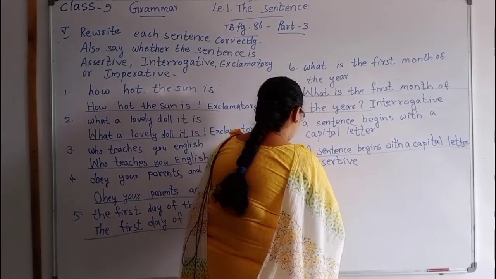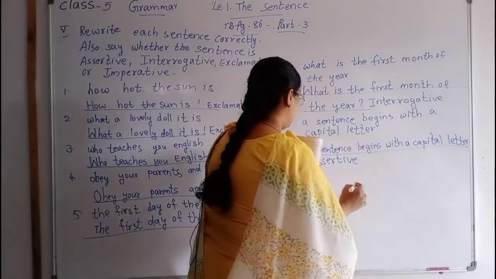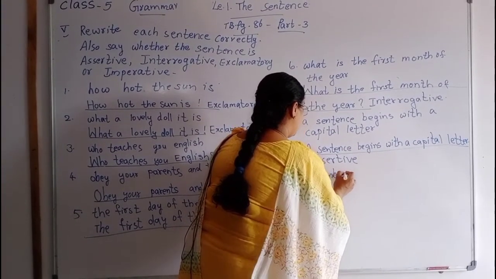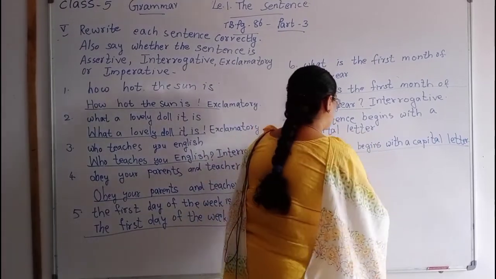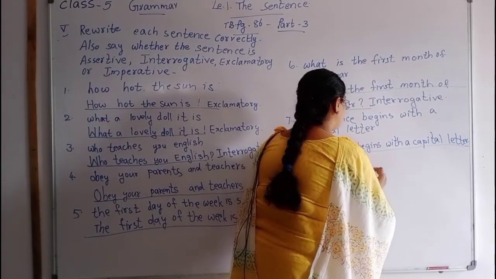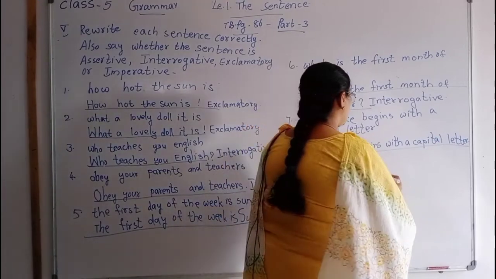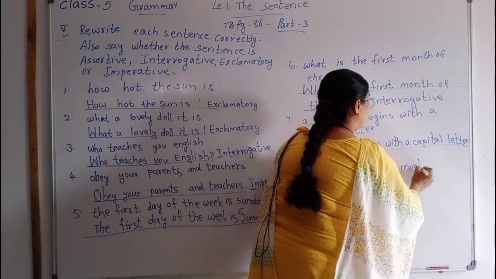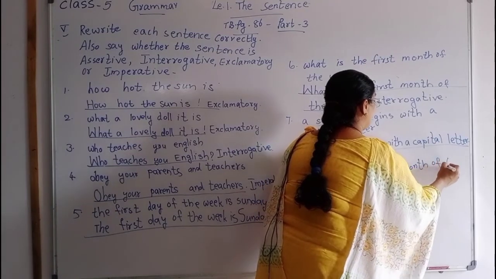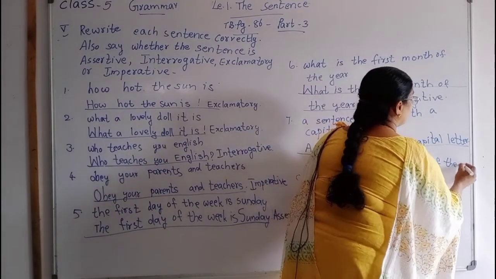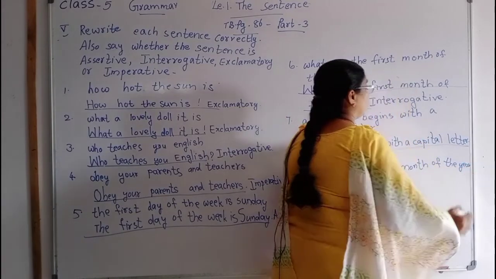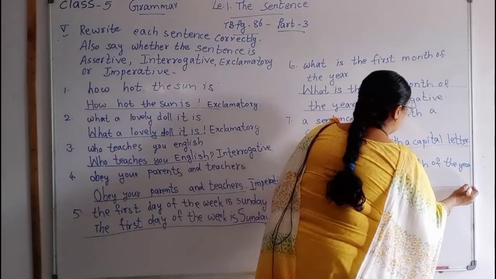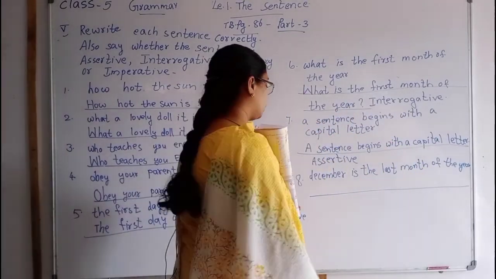Okay. Then number 8. December is the last month of the year. D-E-C-E-M-B-E-R. The dash is here. Rewrite the sentence first.